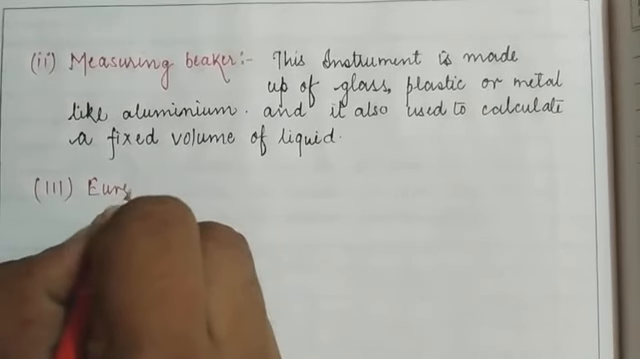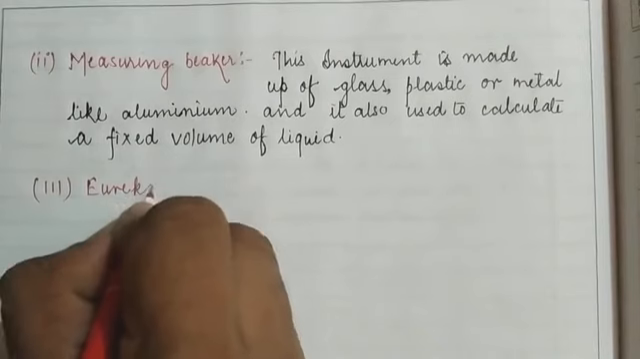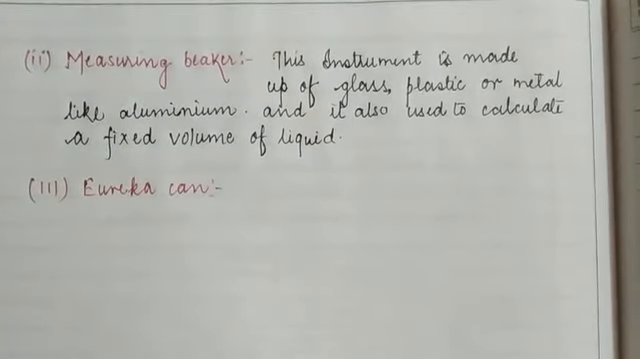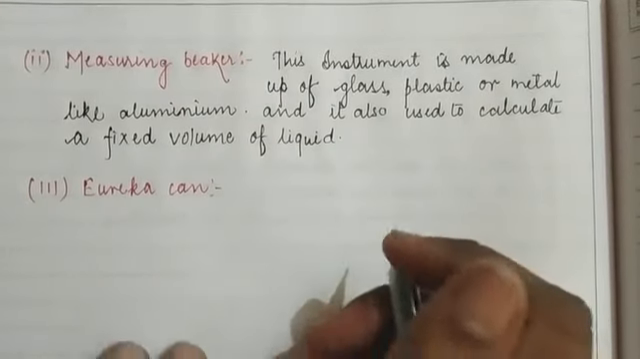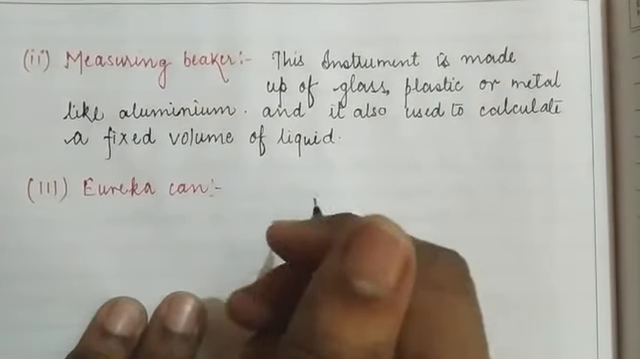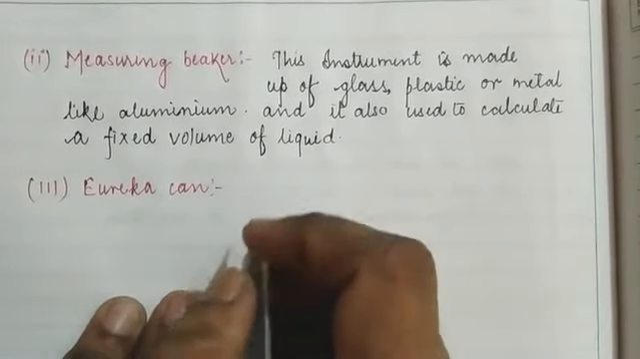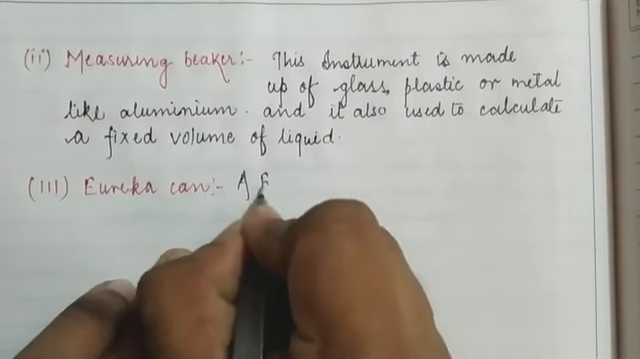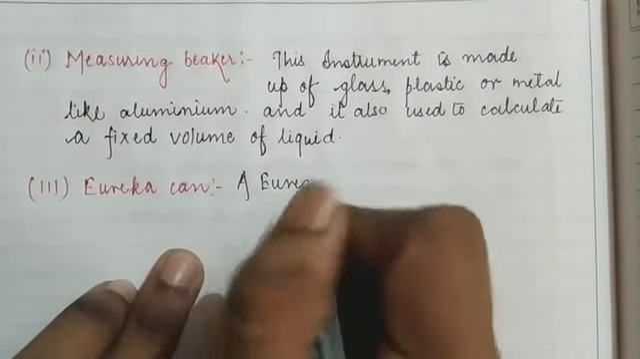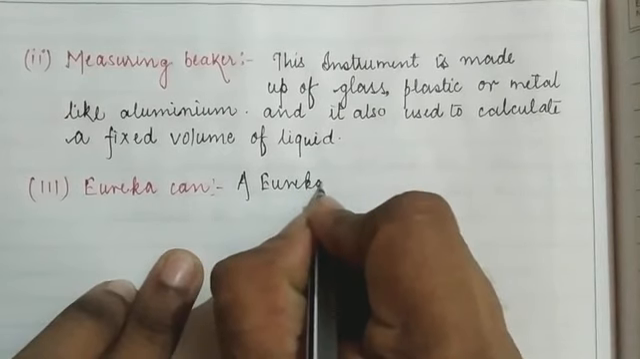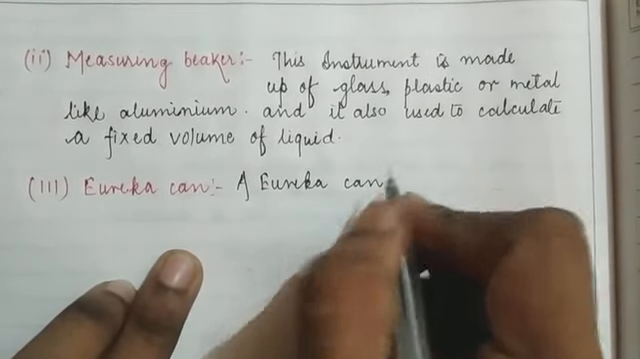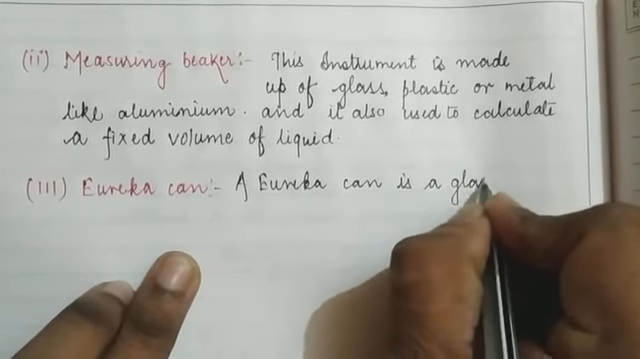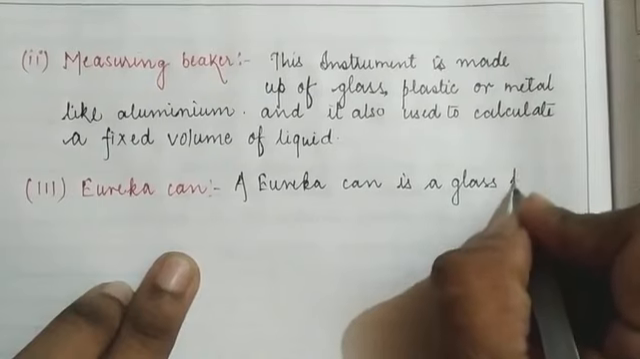Children, what do you mean by the Eureka can? A Eureka can is also a type of appliance which is made up of glass, a glass beaker with a side opening near its mouth. So here I am going to write: a Eureka can is a glass beaker.